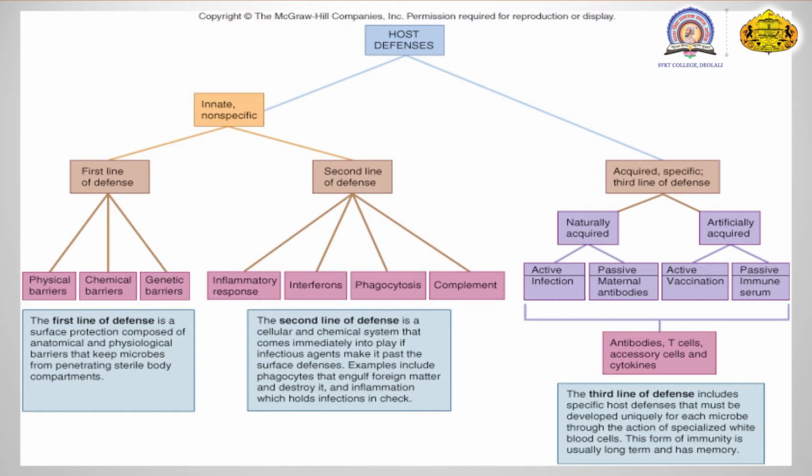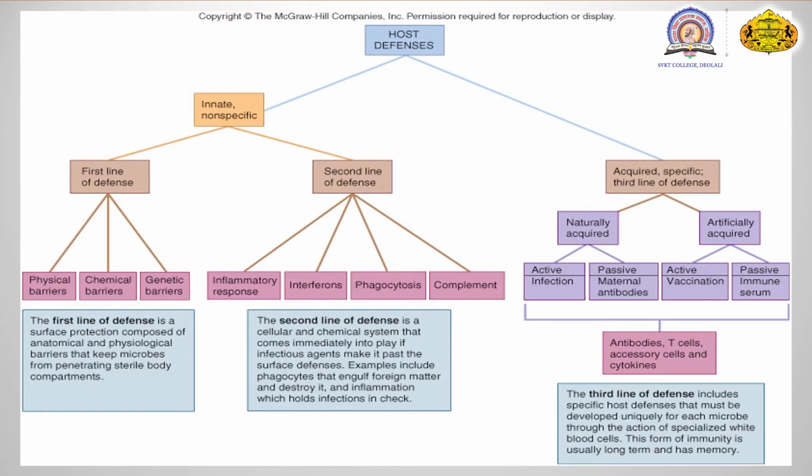In natural, again there are two types we are going to see, that is the active infection and the passive infection. Both come under the natural condition. But in passive, the maternal antibodies are passed from a mother to a child through the placenta.